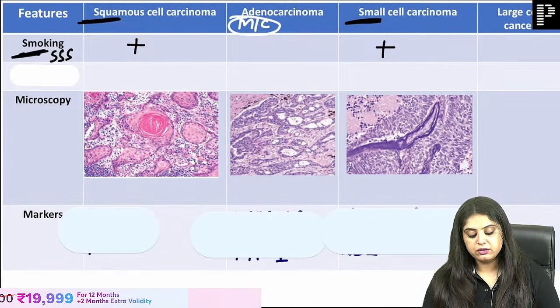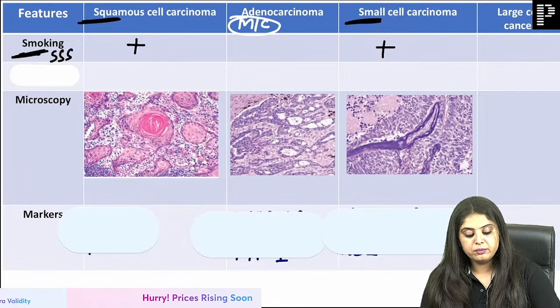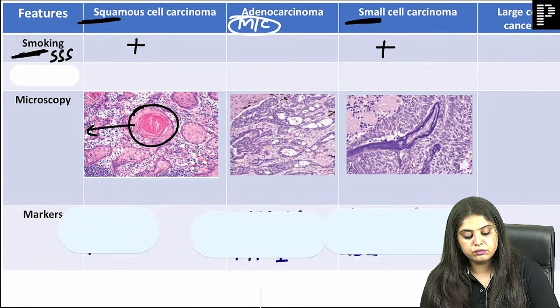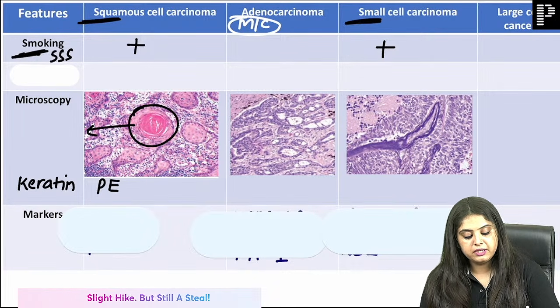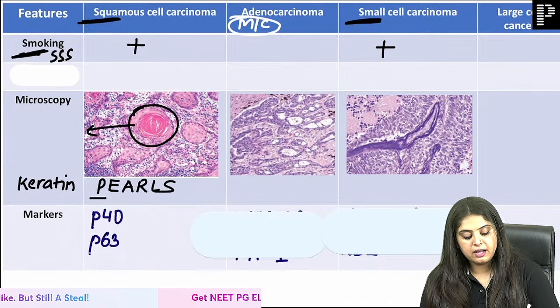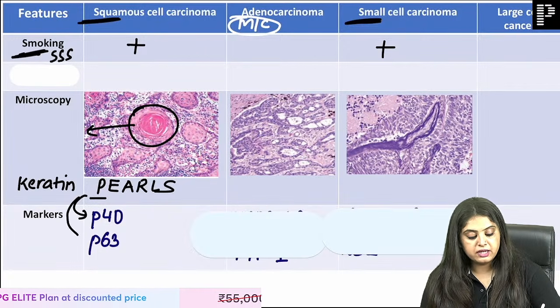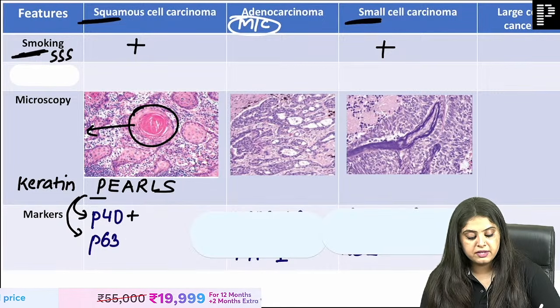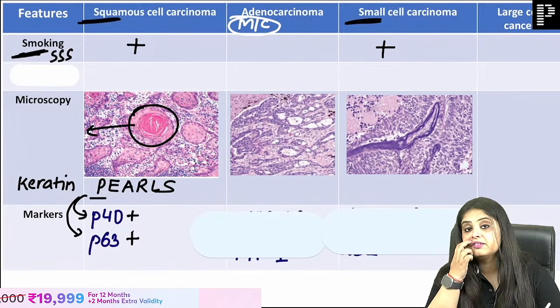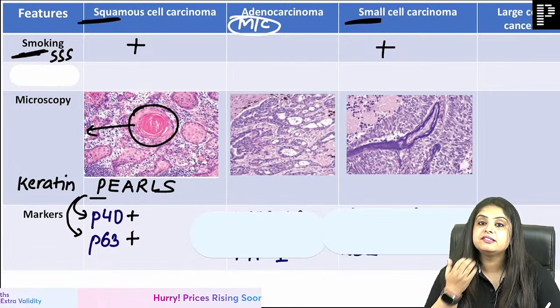Now let's come to microscopy. Please note, you told me squamous cell carcinoma shows you those pink colored things. What are those known as? Those are known as keratin pearls. The marker of the tumor with pearls is a P marker: P40 positive and P63 positive.